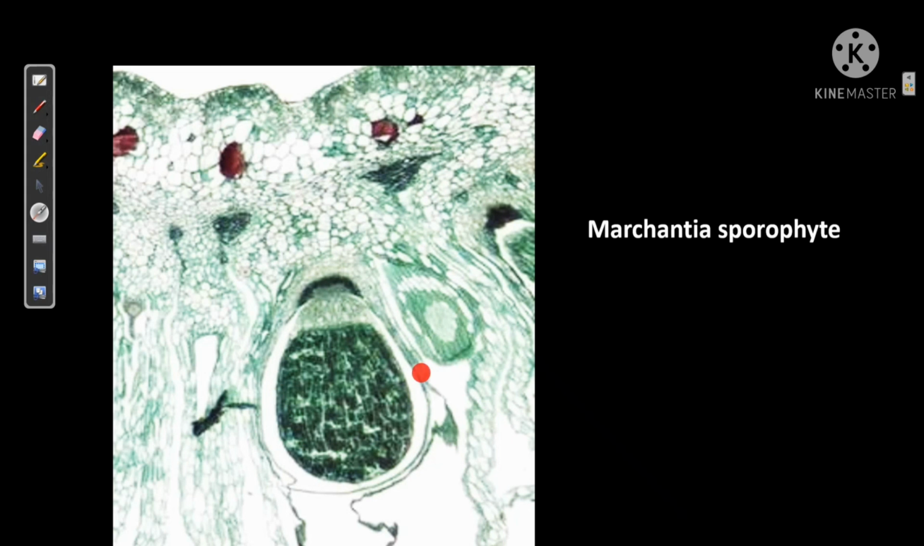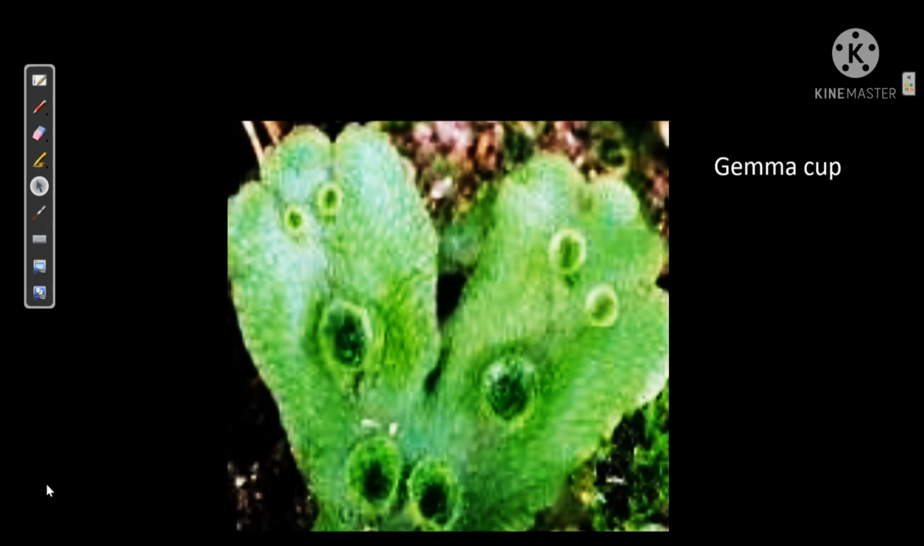The zygote develops into the sporophyte. Inside the sporophyte, there are lots of spores that, if they germinate, will become an individual adult Marchantia. This is the gemma cup. When these gemma cups detach from the thallus, they fall on damp soil and can germinate to form another Marchantia.